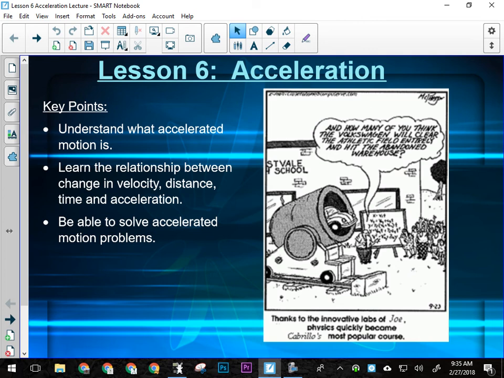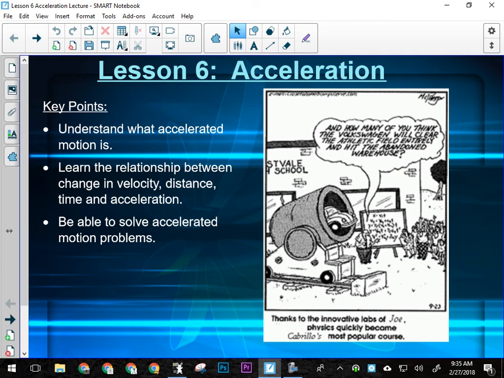Understand what acceleration motion is. We know that from Science 10. Any change in velocity is an acceleration. Any change in speed is also an acceleration. But acceleration, is it vector or scalar? It's vector. Any change in velocity is acceleration. Acceleration can have direction, right? For example, acceleration due to gravity is always down.